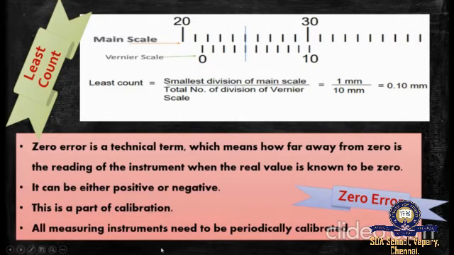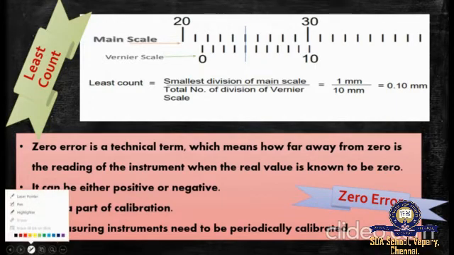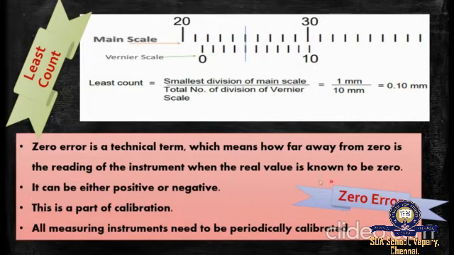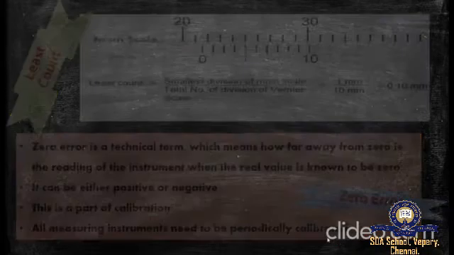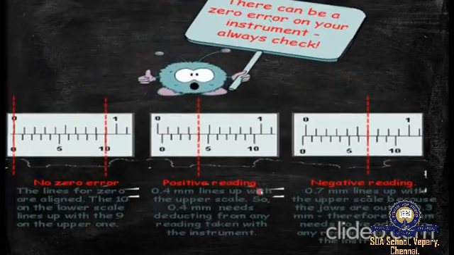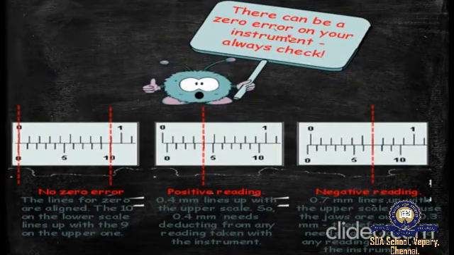Yes, so zero error is a technical term which means how far away from zero is the reading of the instrument when the real value is known to be zero. It can either be positive or negative. This is a part of calibration. All measuring instruments need to be periodically calibrated. Yes. And every measurement has a zero error and it has a least count as well. Yes, as I said, it has a zero error on your instrument, so it is always good to check our instrument periodically.